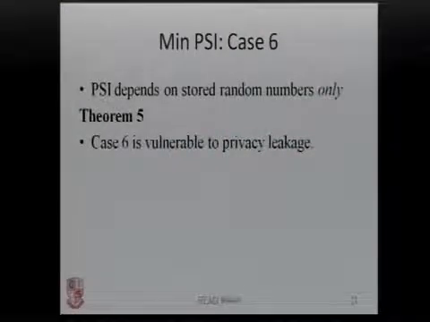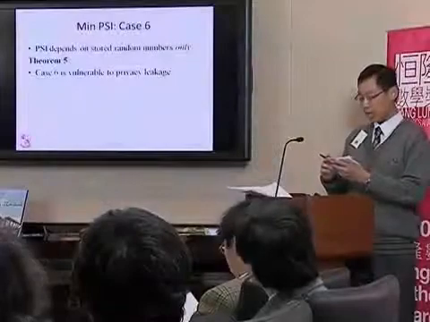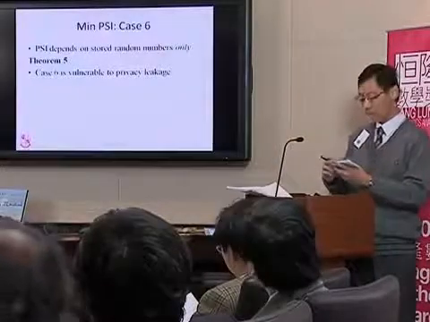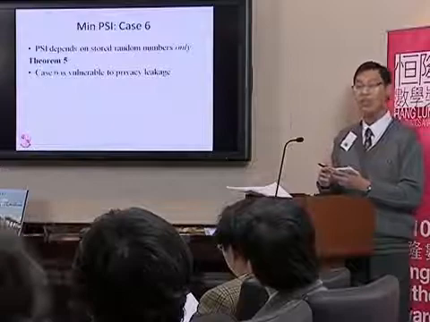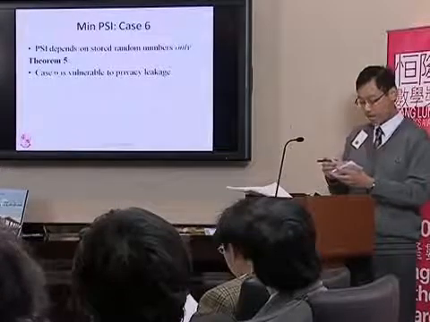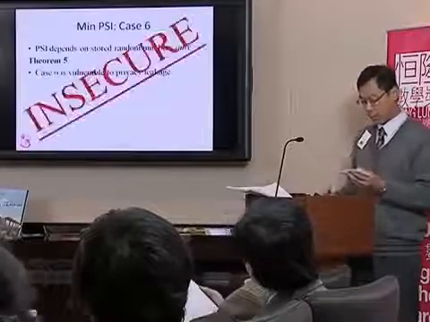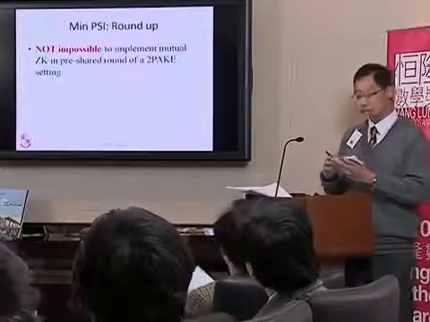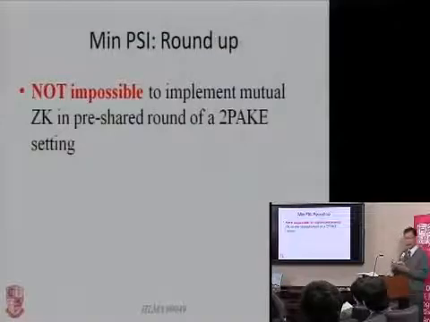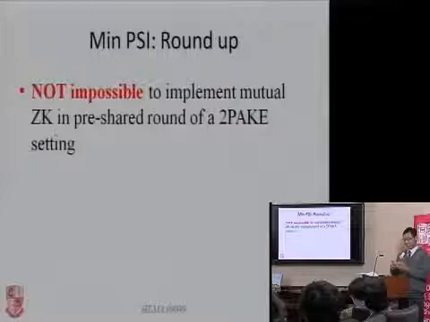Unfortunately, the security of the generation of PSI still lies on the client's own password. Why would I say so? In case 6, the PSI does not depend on the client's password, and it can be shown that the protocol is vulnerable to privacy leakage by a corrupt oracle. Hence, the protocol is again insecure. But as a roundup, it is not impossible to implement mutual zero knowledge in the pre-shared round of a 2PAKE setting, as what we have seen in case 5.